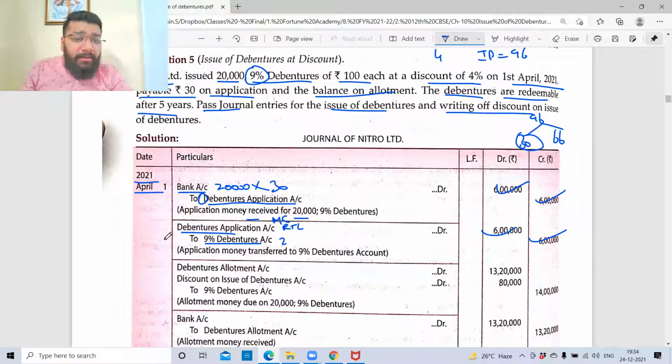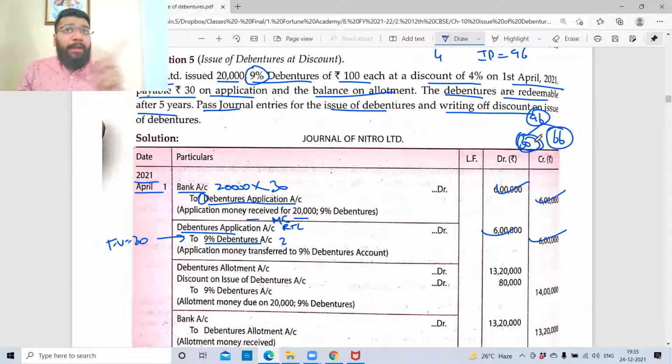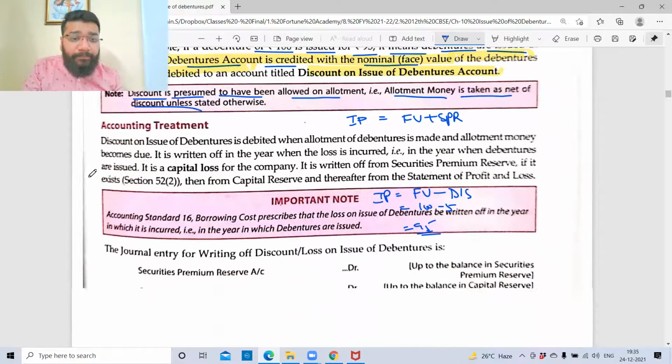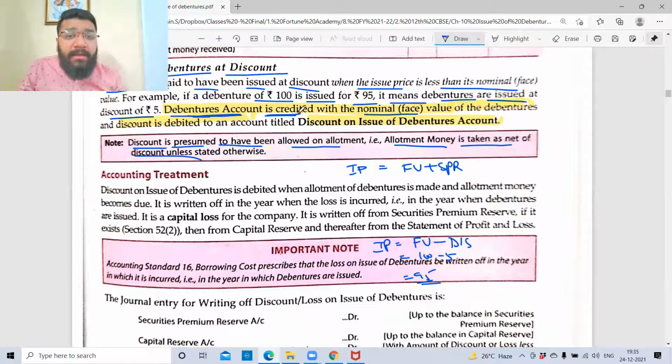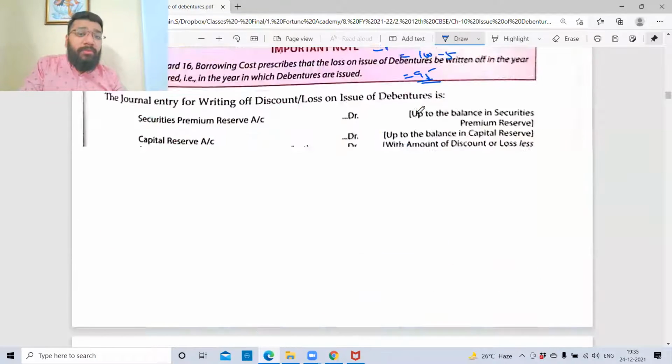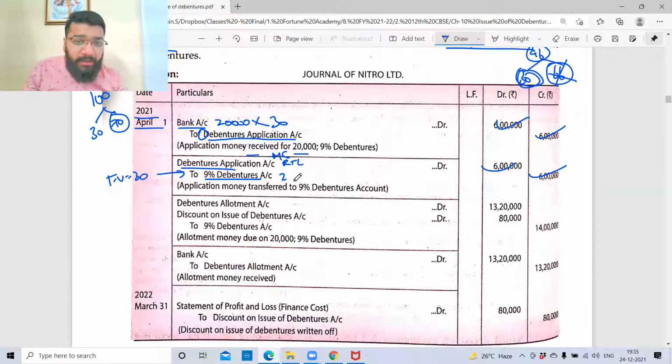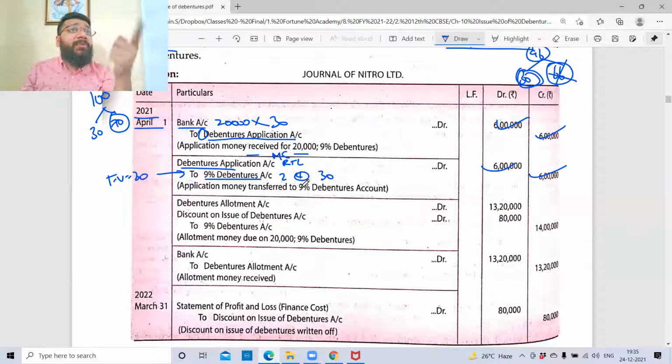Always remember, the theory which I told you to highlight in yellow said that you will credit the debenture account with the face value. So you credited the face value 30 rupees. So what is the balance face value? See, this 96 rupees, 30 is the issue price and 66 is the issue price. I don't want this. I want 100 rupees as the face value. In that, 30 is collected towards application. The remaining 70 will be accounted at the allotment stage. The point is very clearly told that the debenture account will be credited with the nominal value, that is the face value. So you have credited the debenture account with the nominal value, which is 30 rupees. So the balance 70 you will credit in the next stage.